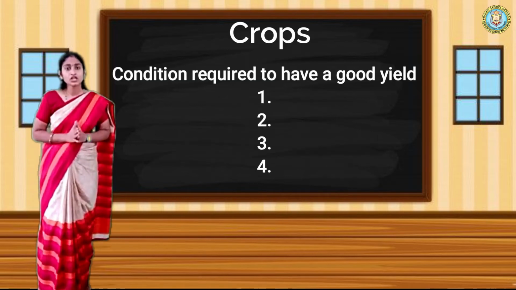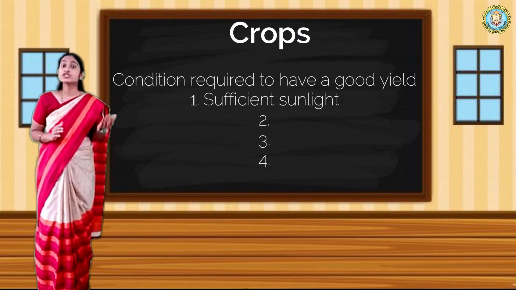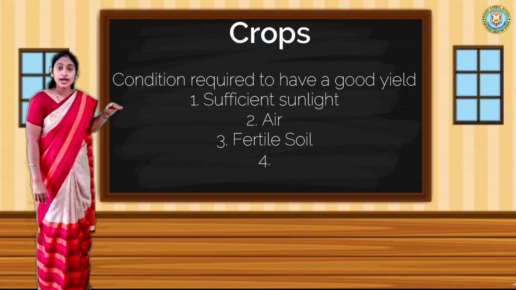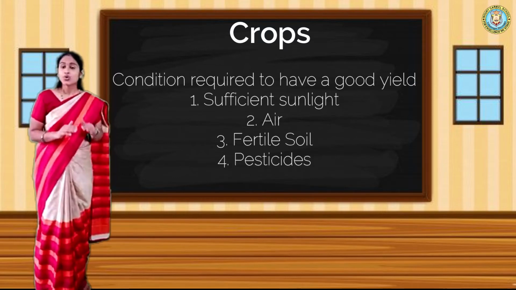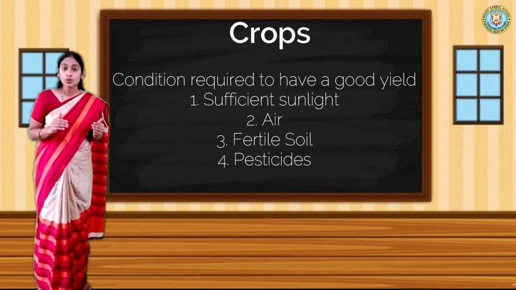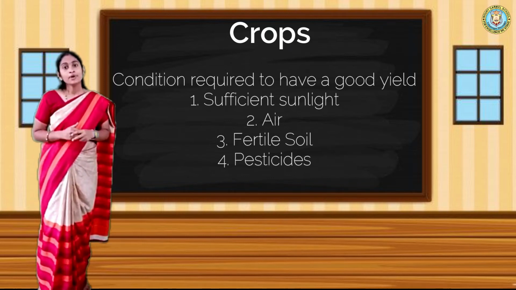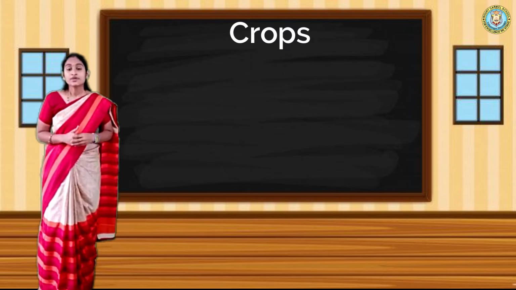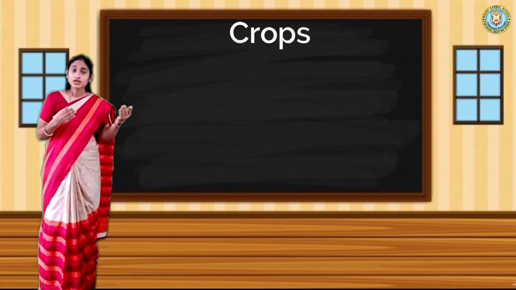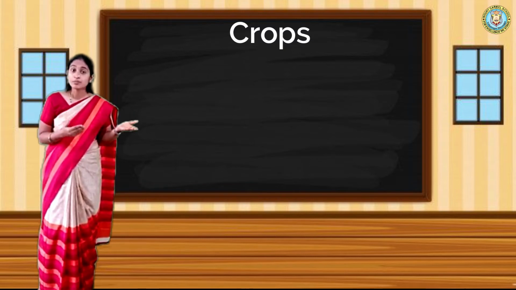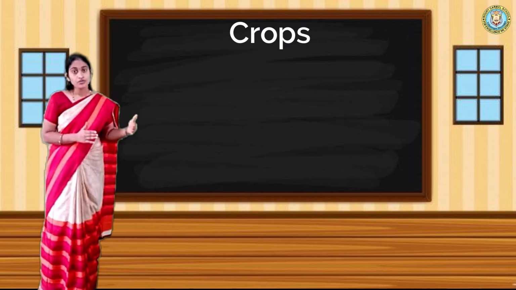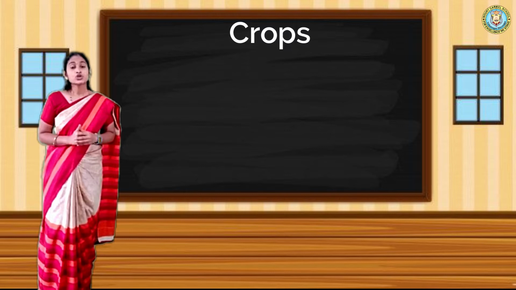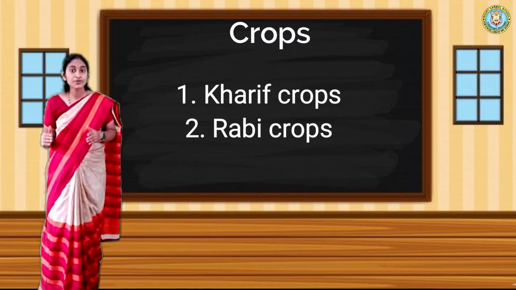To develop a better crop, we require sufficient sunlight, air, fertile soil and pesticides. All these things we require to grow a healthy crop. But crops also require a particular weather. Some crops can develop very well in summer weather, and some in winter. The weather condition is called Kharif and Rabi crop.